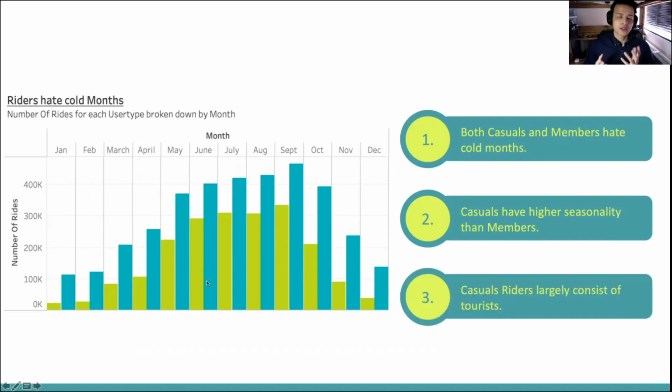This graph also helps us identify another factor about our casual audience. A large part of them are likely tourists coming to Chicago during the summer, as implied by their peaks during June to September. I feel as though we have enough information to draw conclusions on, but there is one more avenue I'd like to take you through.